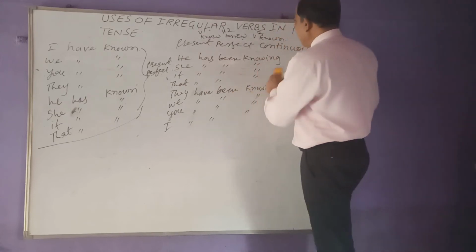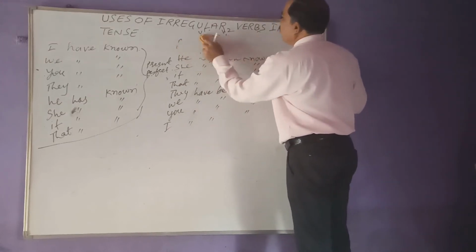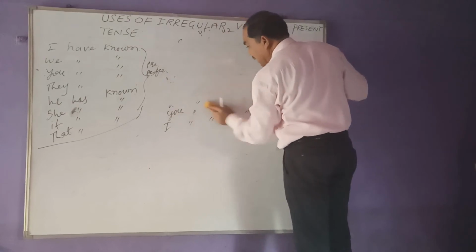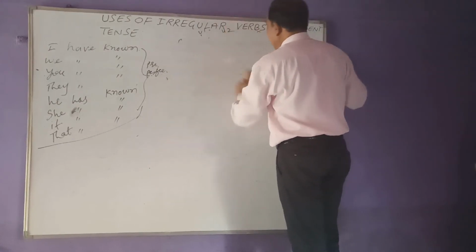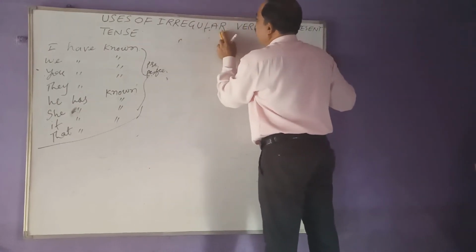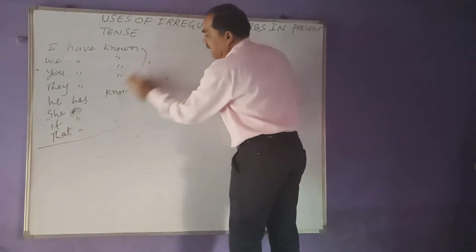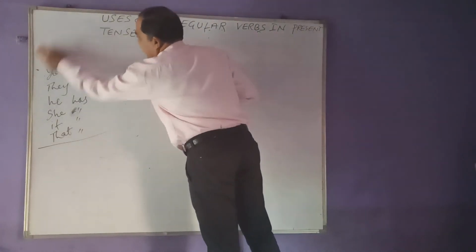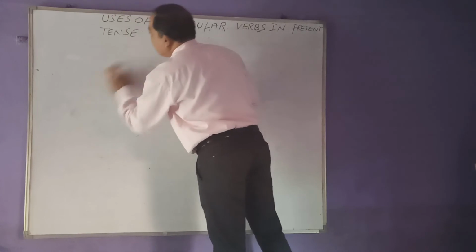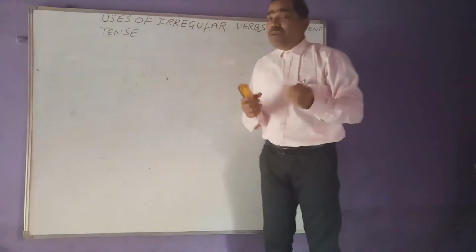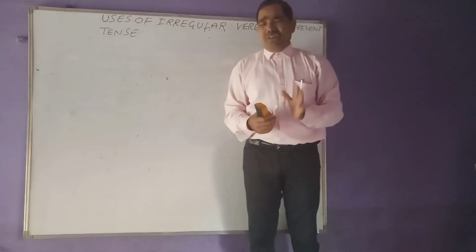Now apart from this, I am not saying that only know is such an irregular verb that we have to use in all three tenses and all 12 forms of the three tenses. It is not so. Uncountable irregular verbs are there.